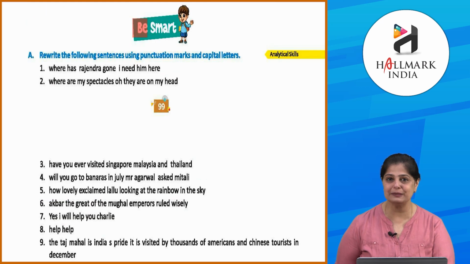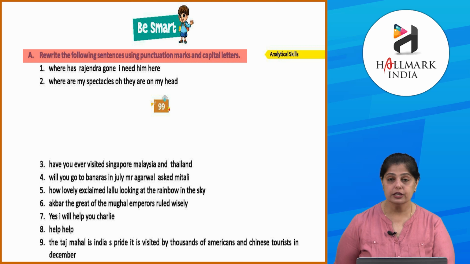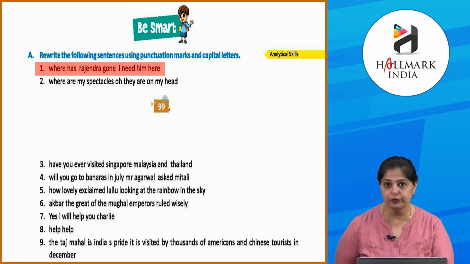Clear? Now, let's be smart and reread this chapter before we attempt the exercises and get smarter. Okay? So, A. Rewrite the following sentences using punctuation marks and capital letters. So, आप देखोगे, where has Rajendra gone? I need him here. So, where has Rajendra gone? I need him here. Okay? तो W capital होगा. Okay? Where has Rajendra? R capital होगा. Gone के बाद आएगा comma. फिर I capital, need him here. उसके बाद आएगा full stop.